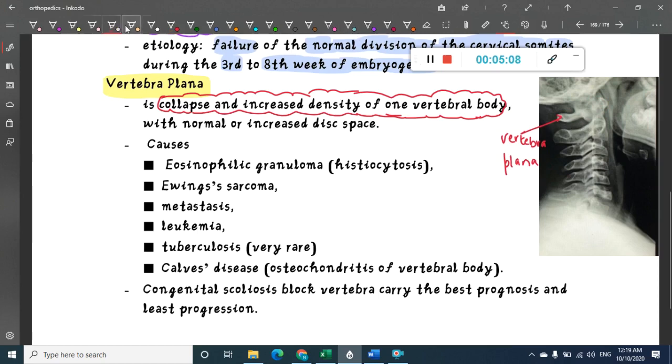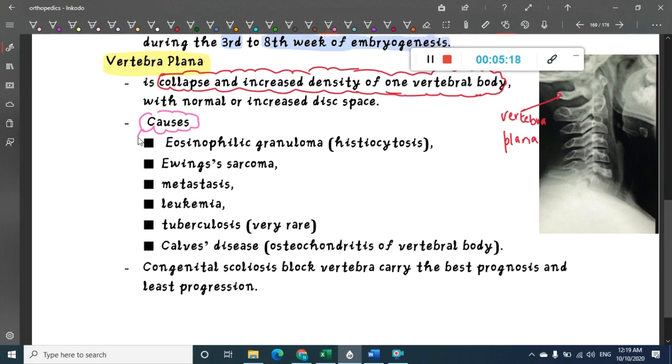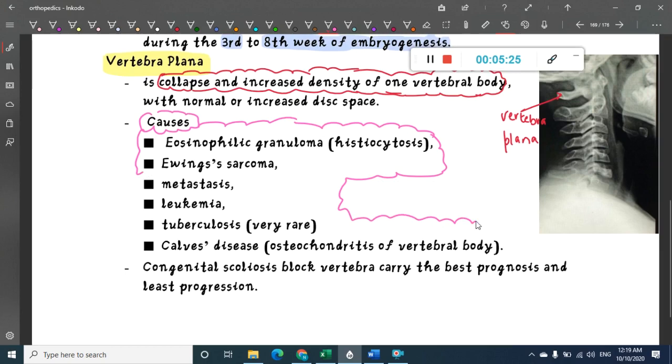The main important thing in vertebra plana is the causes. Vertebra plana is caused mainly by disorders like eosinophilic granuloma, which is a histiocytosis. It is associated with Ewing sarcoma, metastasis, and leukemia. Though it is rare, it can occur in tuberculosis. It can also occur in Calve's disease or osteochondritis of the vertebral body.